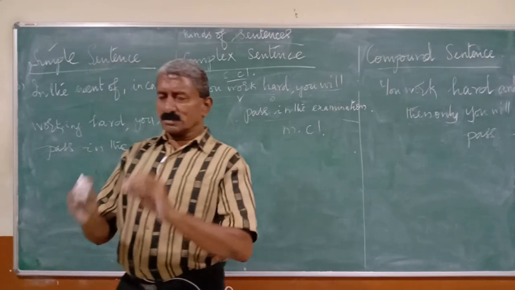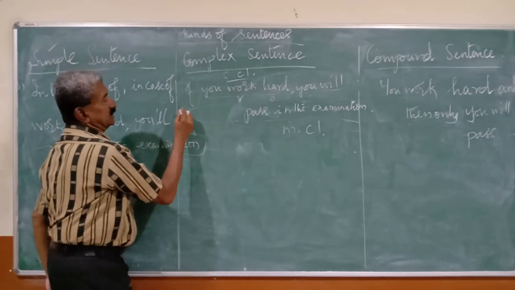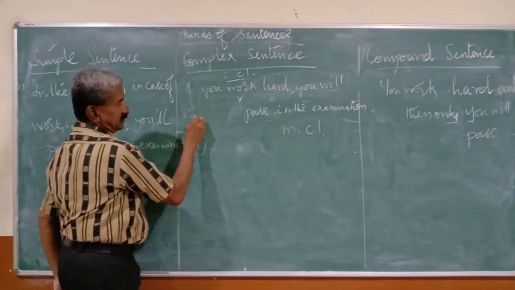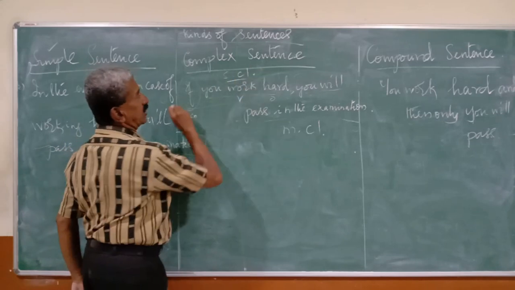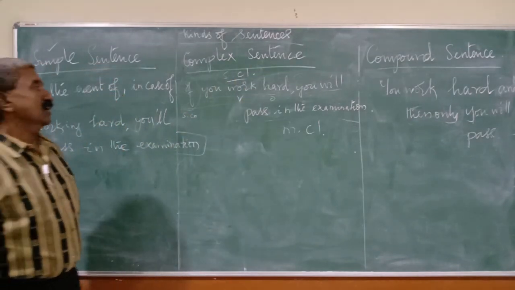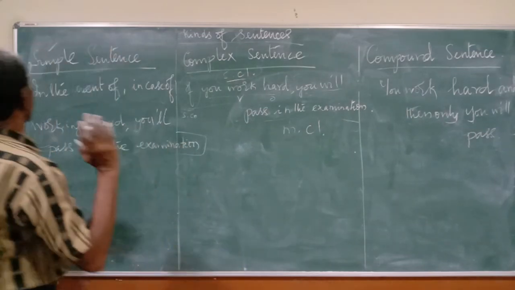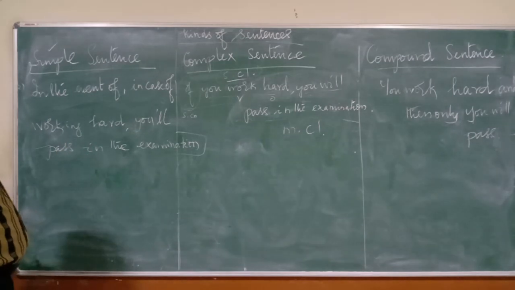Listen. Simply saying, subject verb object is the main clause; subject verb object with a subordinate conjunction, all joined, will be called a subordinate clause. Clear?